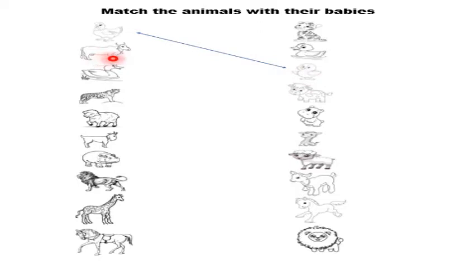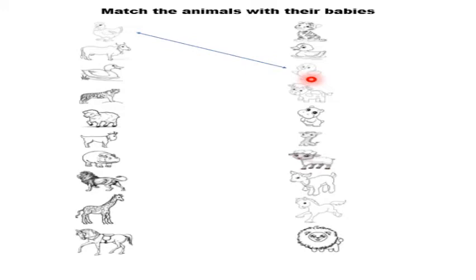Which animal is this? Cow. Now let's find out the baby of cow. The baby of cow is called, let's see, cub. Is this cub a baby of cow? No, this cub is a baby of tiger. Duckling. Is this duckling a baby of cow? No, this duckling is a baby of duck. Chick. Is this chick a baby of cow?